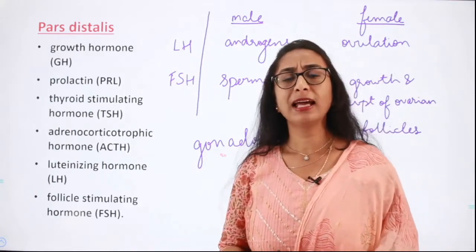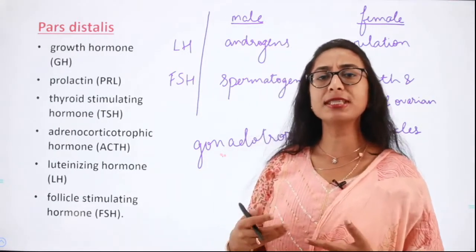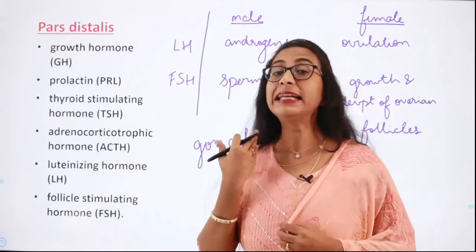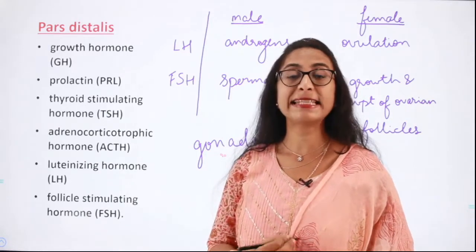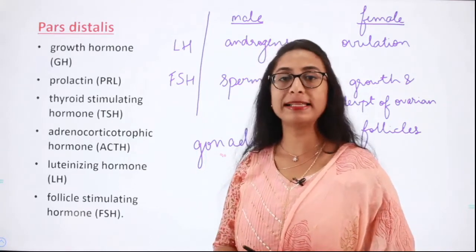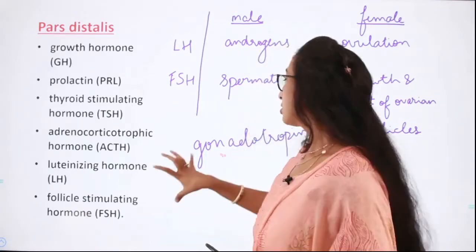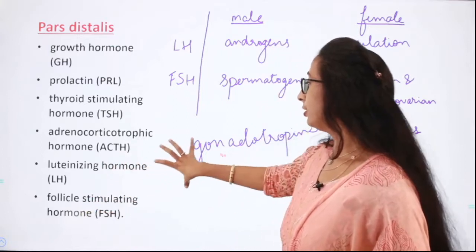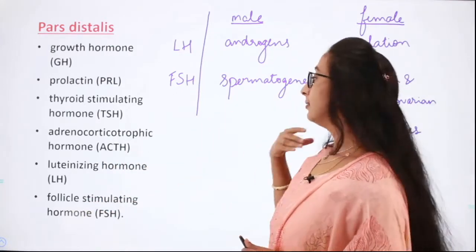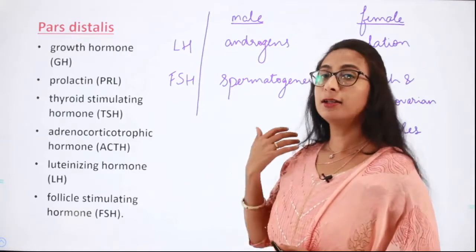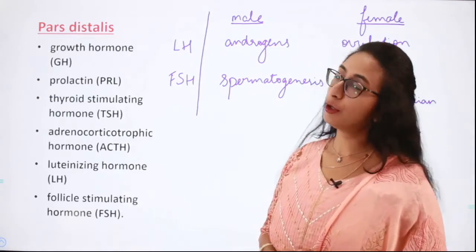What are gonads? Gonads are the organs which produce the gametes, isn't it? So in men the gonad is the testis, and in women or females the gonad is the ovary. Since the luteinizing hormone and follicle stimulating hormone are active in regulating the gonads, they are called gonadotropins.